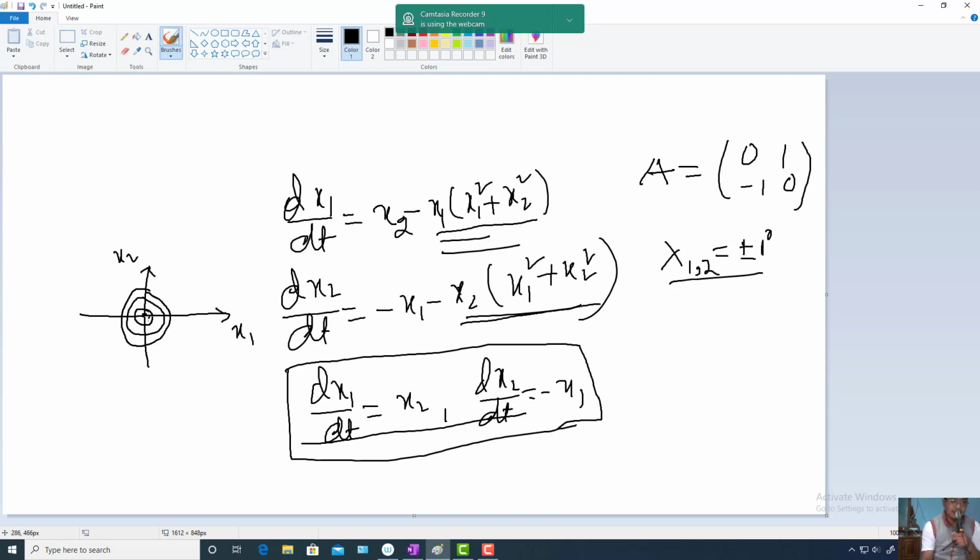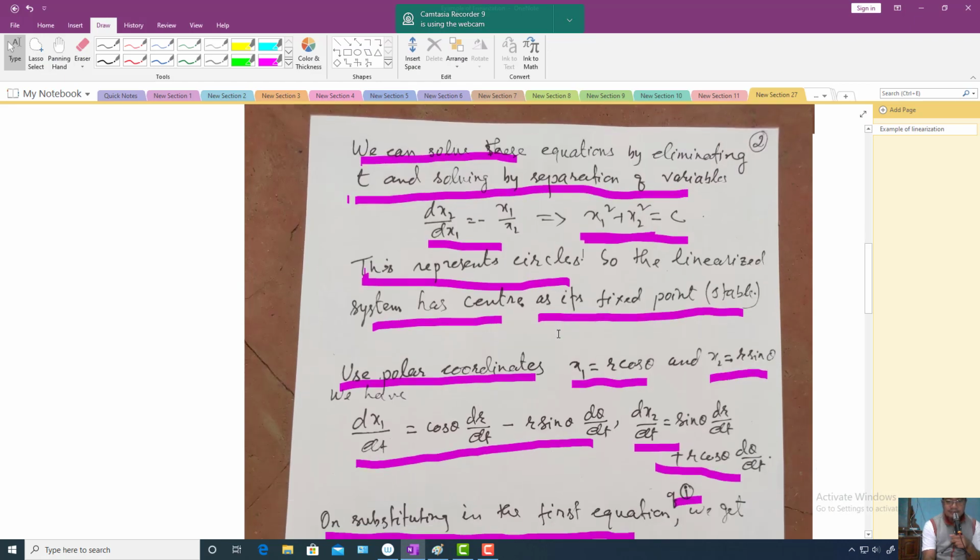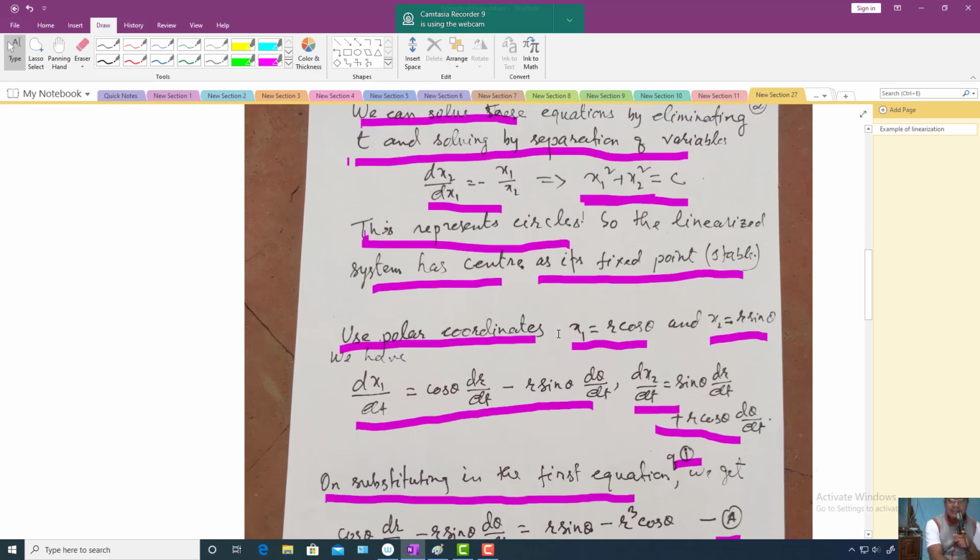It is called a center because it is at the center of the circles. So for the linearized system it is a stable center. The linearized system has a center as its fixed point, and a center is always stable.